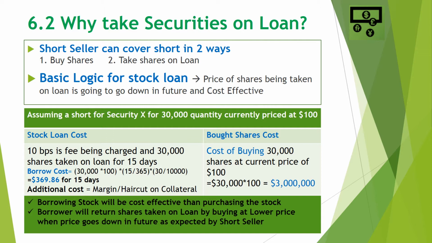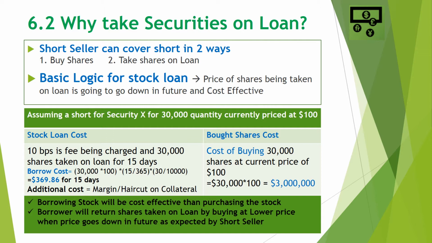The basic logic why a short seller will go for a stock loan out of the two options available is that a stock loan trade will be cost effective, as we will see, and also the short seller has an analysis which says that prices of shares being taken on loan are going to go down in the near future.